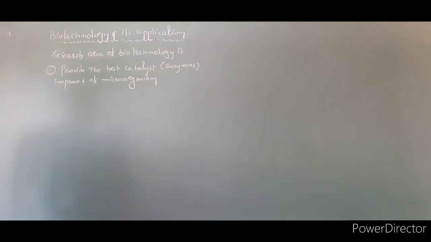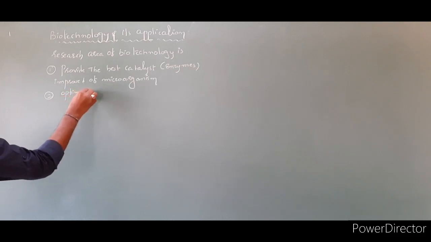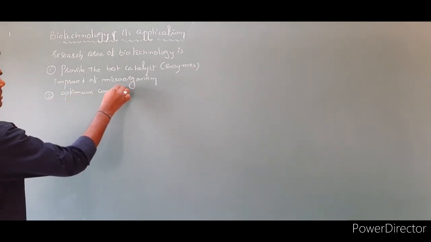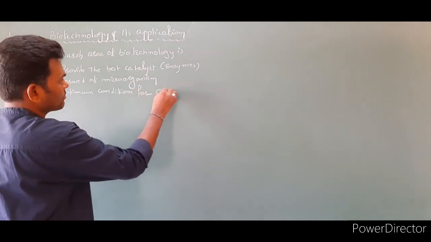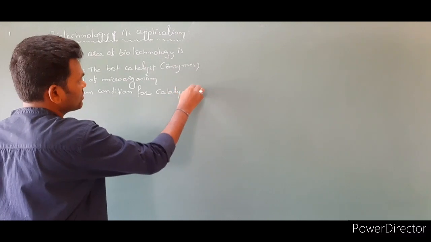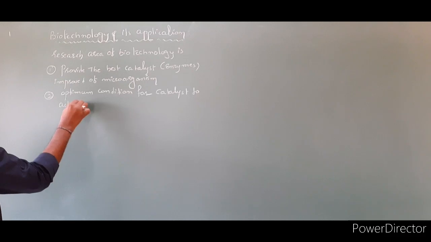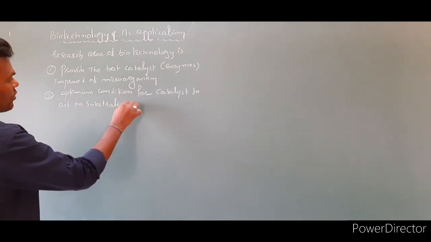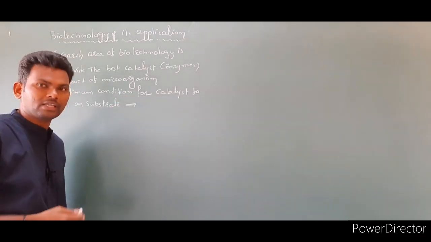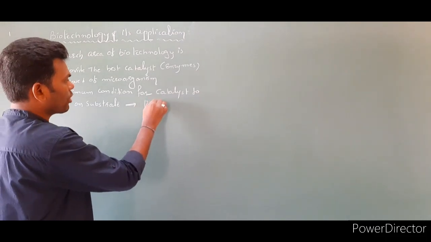This is the first one. And the second research area is to provide the optimum conditions for the catalyst to act on the substrate. So then only what happens, in the optimum conditions, the enzymes are going to react on the substrate, and it gets converted into products.